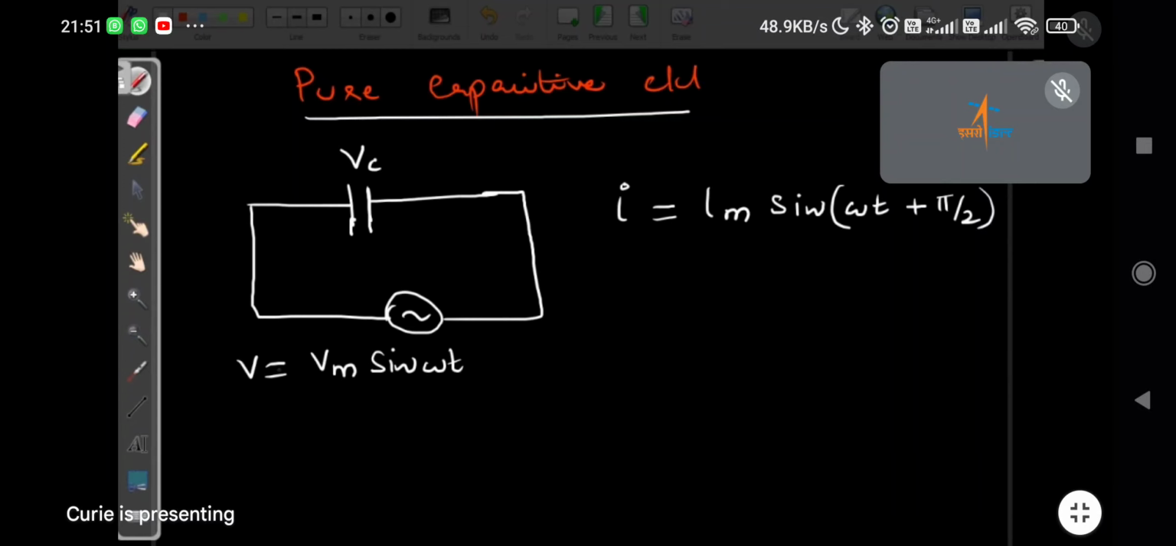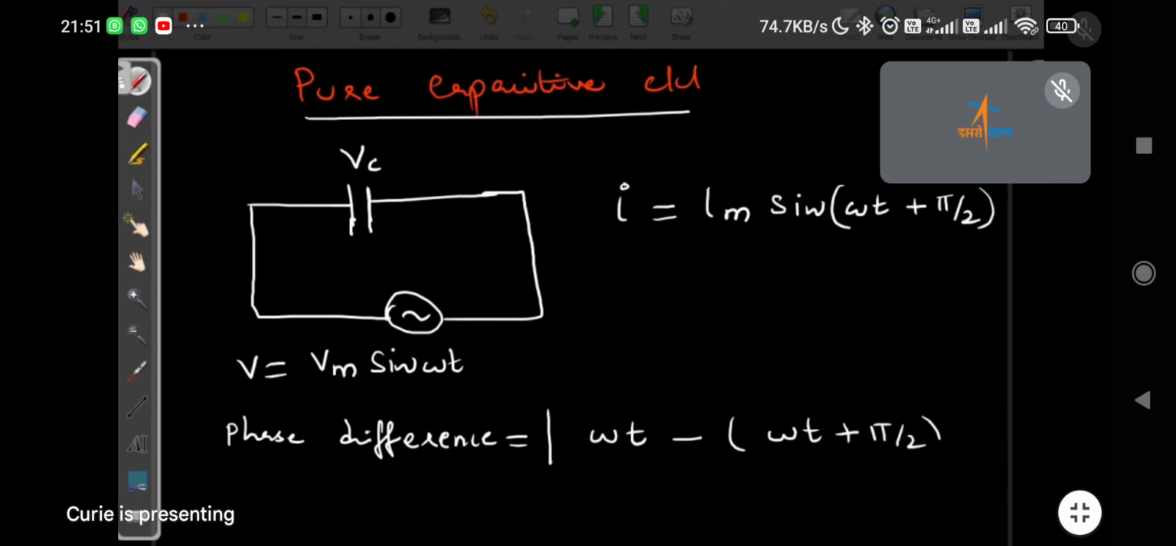See, what is the phase difference? Phase difference is equal to the phase of current minus the phase of voltage, that is omega t plus pi by 2 minus omega t. This is the phase. Now if you simplify, what do you get? Omega t minus omega t cancel, and we get pi by 2. This pi by 2 is equal to what? 90 degree. That is how you have to compare: 90 degree.